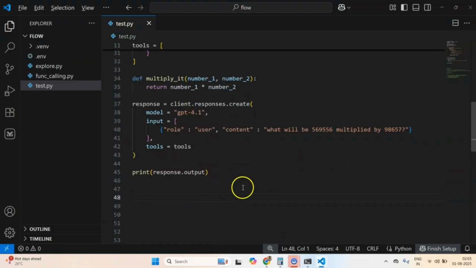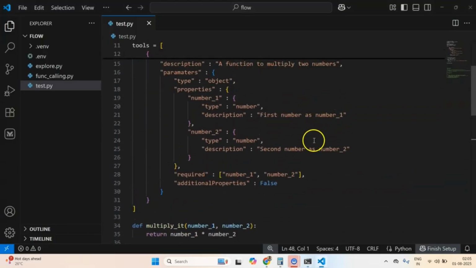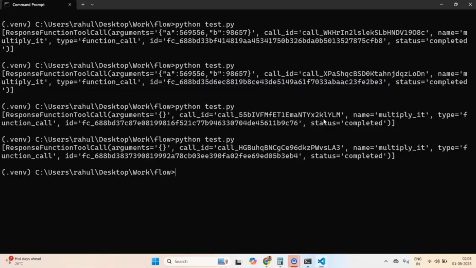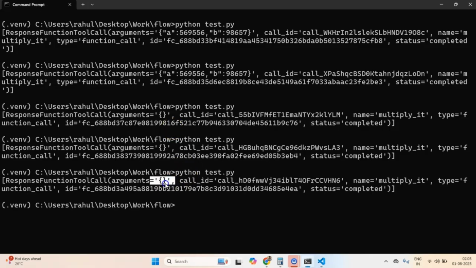Okay, first number, a function to multiply two numbers, number 1 and number 2. Okay. But I think something fishy is going on. Let me pause this video and try to debug it. Most probably I'm not doing something correct.